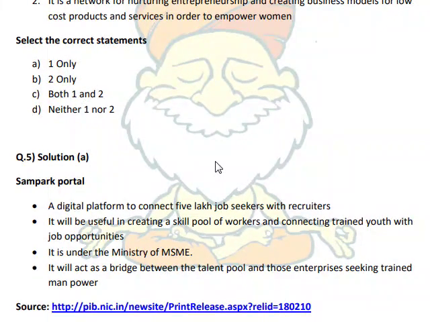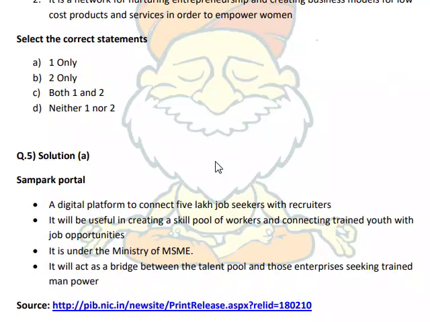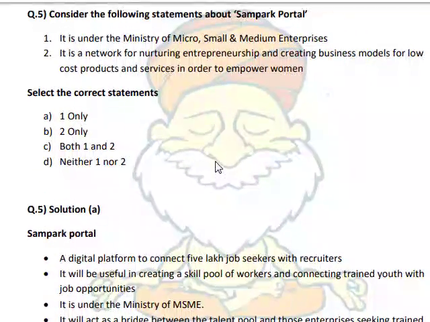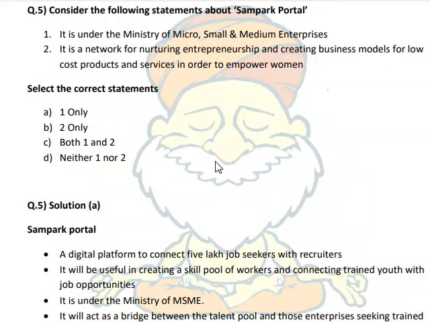That is the Sampark Portal. So thank you.